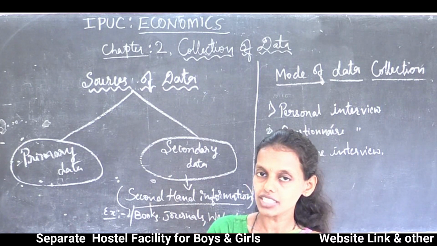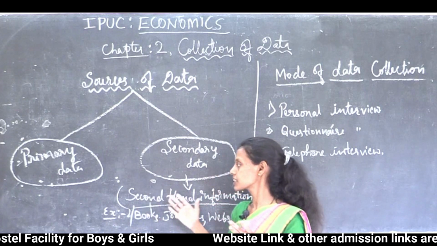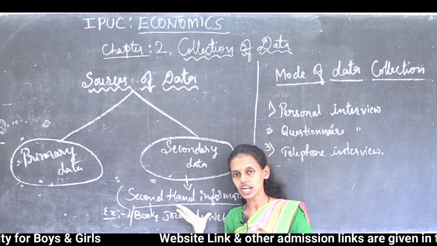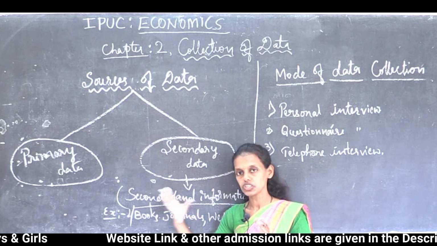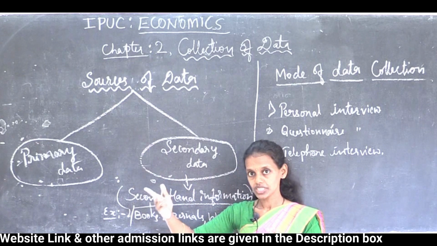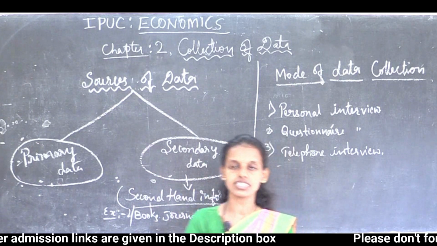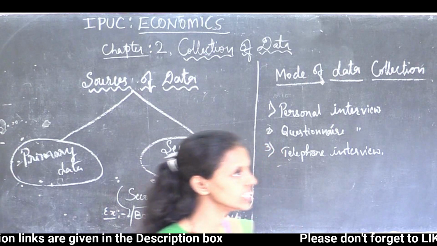Primary data is data which is collected for the first time. Secondary data is data which is collected for the second time, meaning the data already exists. So we are going to collect that particular data that someone has already collected, and we are using that information at present. That is said to be secondary data.